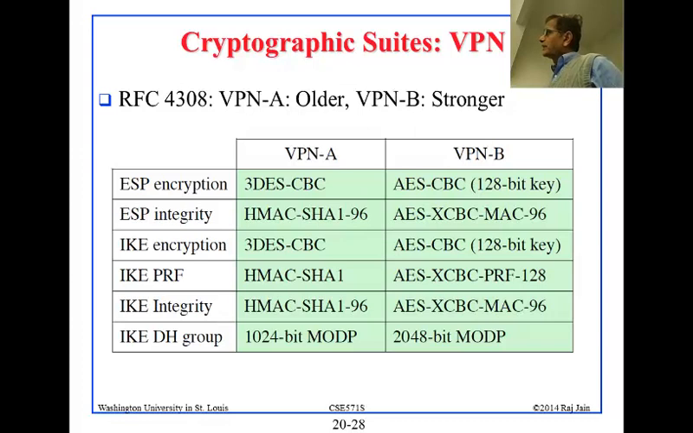And so you send a proposal for each of these actions: for encryption, for integrity, for IKE, and again, for many different things: IKE integrity, IKE encryption, IKE pseudo-random function, IKE DH group. So you have to select options here. These are the VPN A options, and this is for the VPN B.